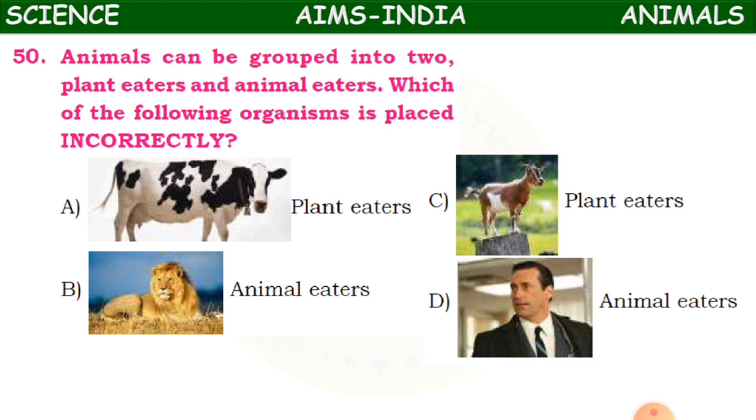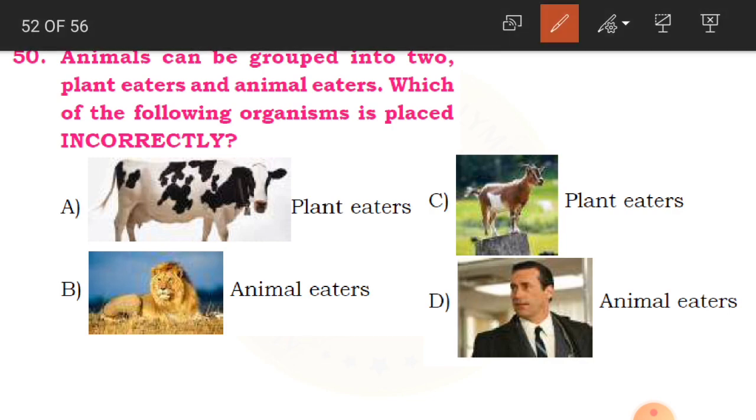50th question. Animals can be grouped into two: plant eaters and animal eaters. Which of the following organisms is placed incorrectly? Okay, children, as we learnt, animals can be of two different types, that is plant eaters and animal eaters. So which of the following organisms is placed incorrectly? So here if you see cow, plant eaters, is this correct? Yes. Animal eaters, lion, correct? Yes. This is a deer.